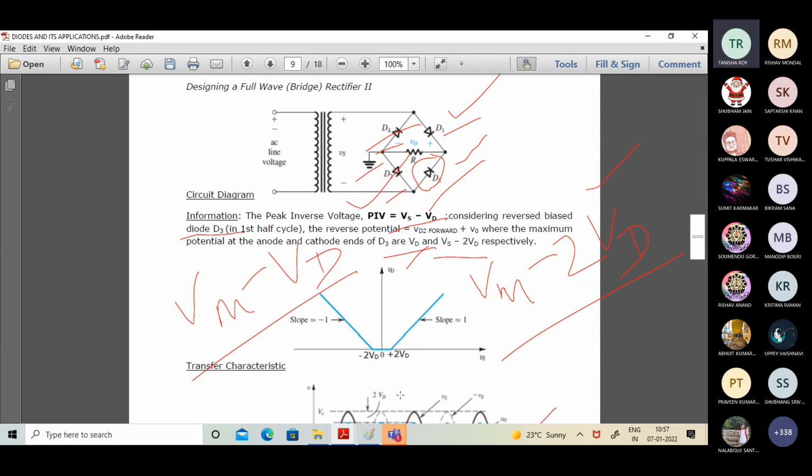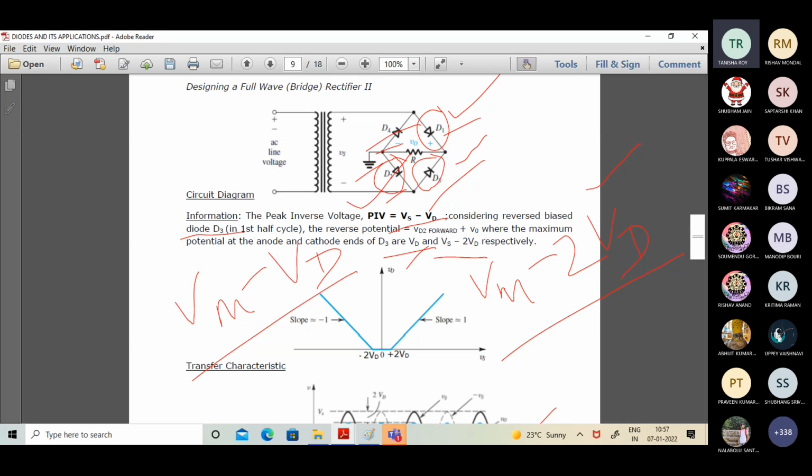Sure. When we are talking about the forward half cycle of conduction, then D1 and D2, if you follow the diagram, are in conduction. D1 and D2, these two are in conduction. D3 and D4 are in reverse phase.